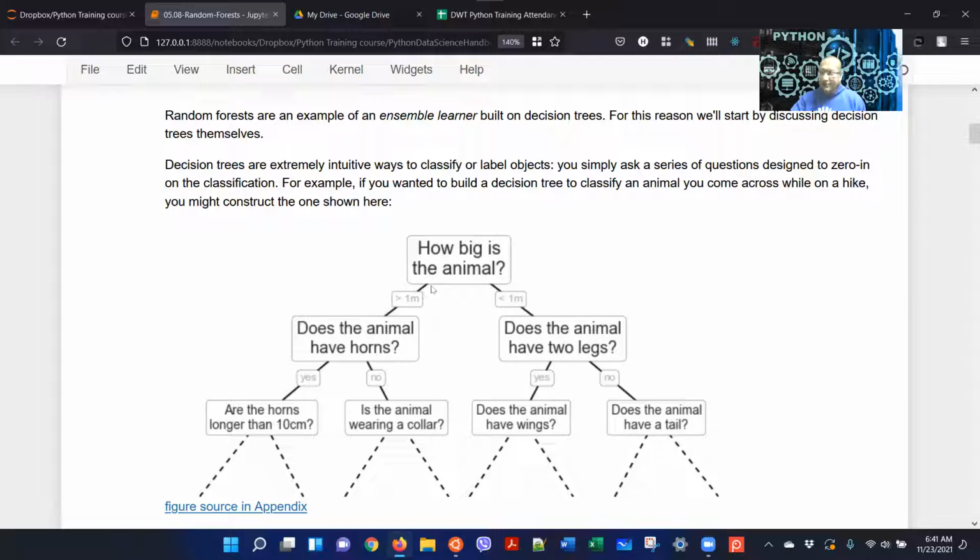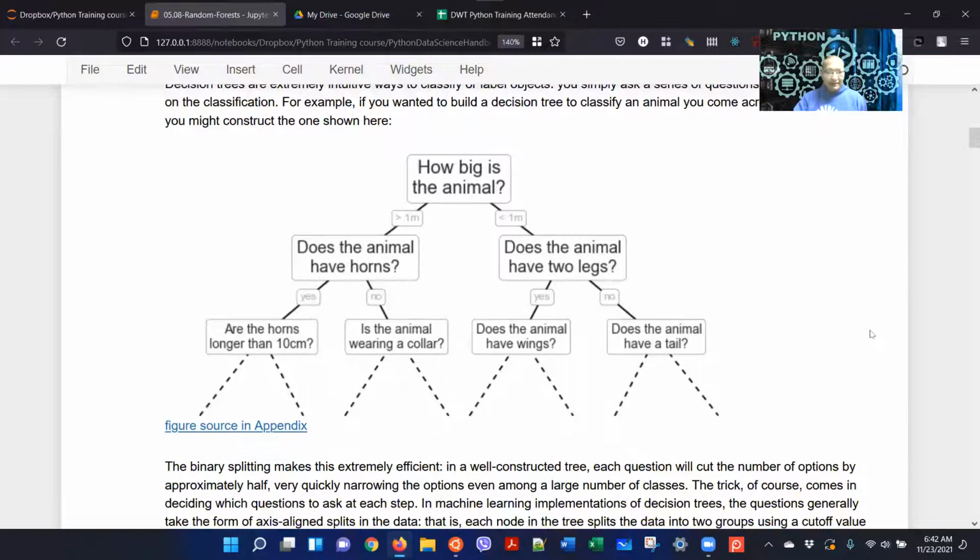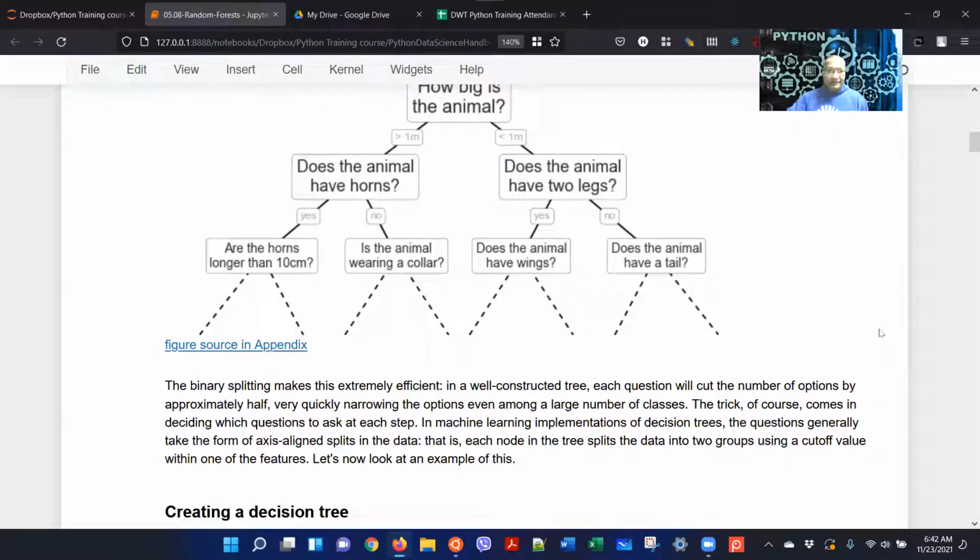Let's say the animal is greater than 1 meter. And then you ask another question: does the animal have horns? If yes, you go here, and if no, you go this side. Depending on the answer you get, you take a certain path. So that is a decision tree. It's a very simple algorithm.